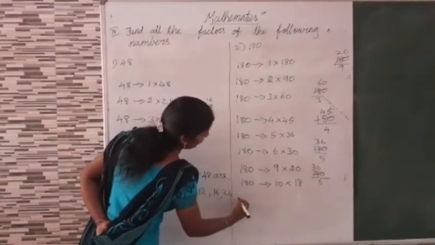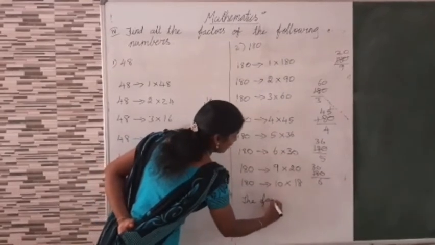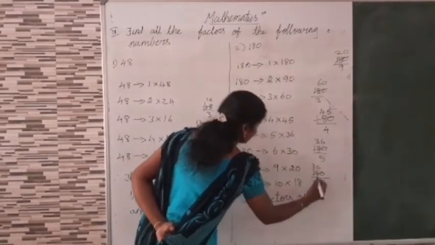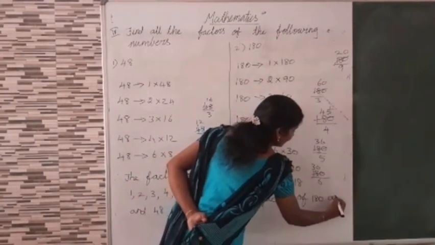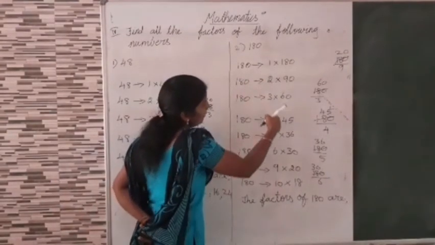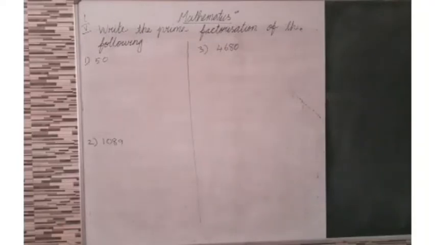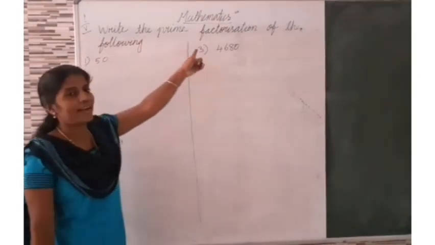Now here, therefore, the factors of 180 are 1, 2, 3, 4, 5, 6, 9, 10, 18, and so on. Write the prime factorization of the following.